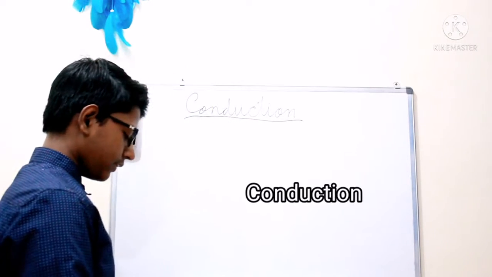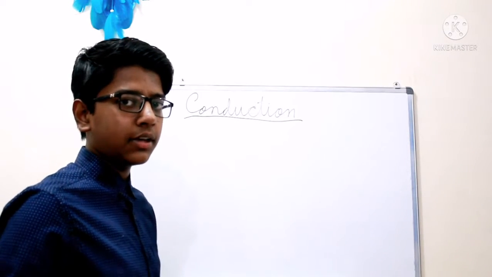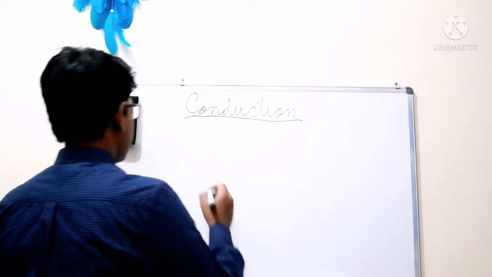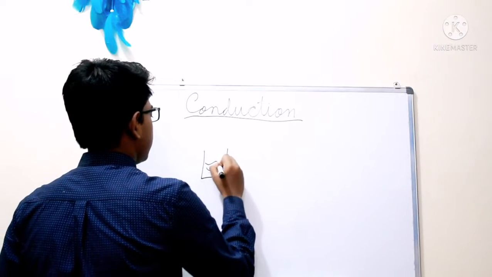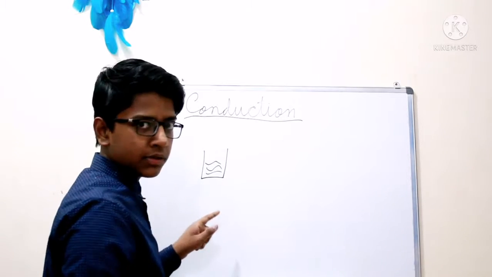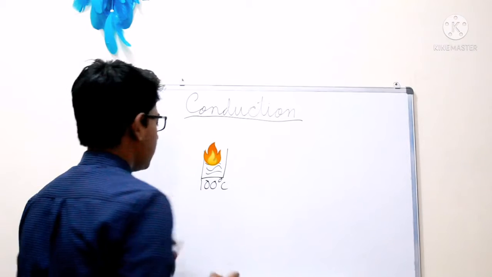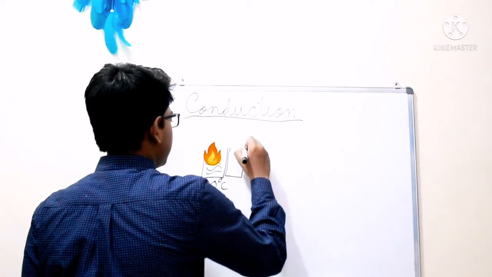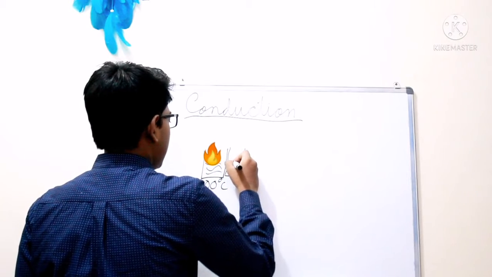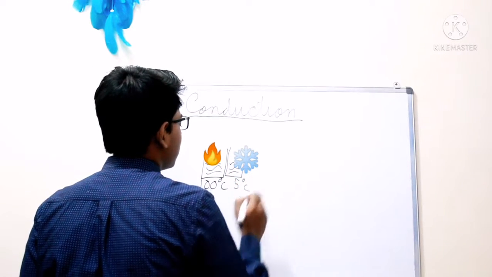So guys, look, in number one we have conduction. So what is conduction? You will see here, without skipping a single second. For example, here I have two glasses of water. Here is one glass and it's very hot, for example 100 degrees Celsius. And the other one is next to it, in touch with it, and this one is cold water, at 5 degrees Celsius.